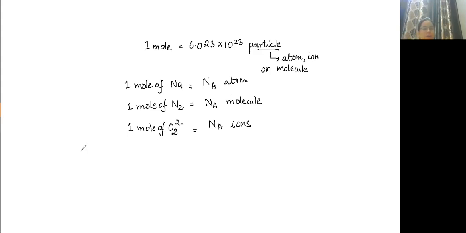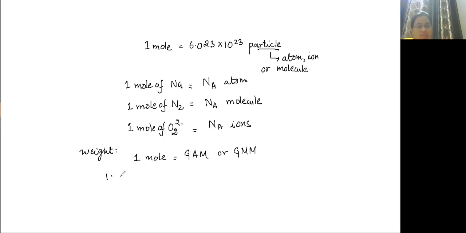Now if I talk about weight, what is the weight of 1 mole of sodium? What is gram atomic weight? Mass of 1 mole. So 1 mole mass can be equal to gram atomic mass or gram molecular mass.